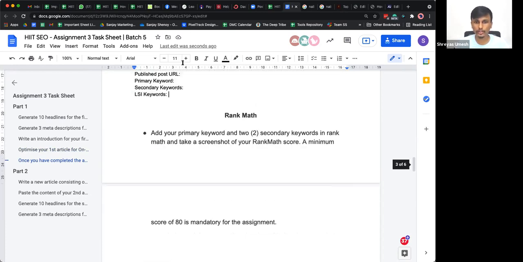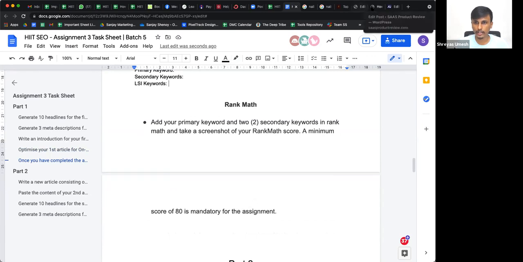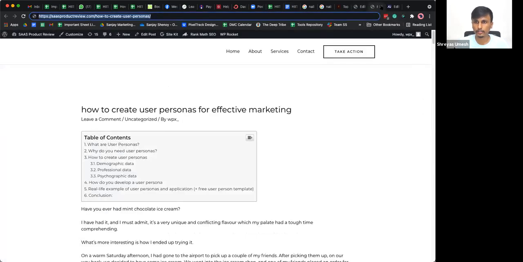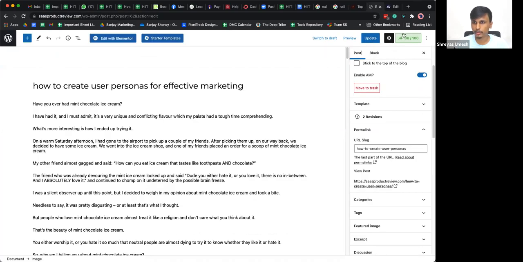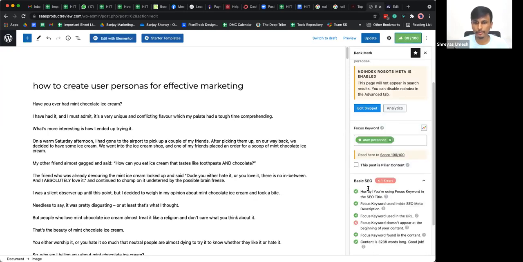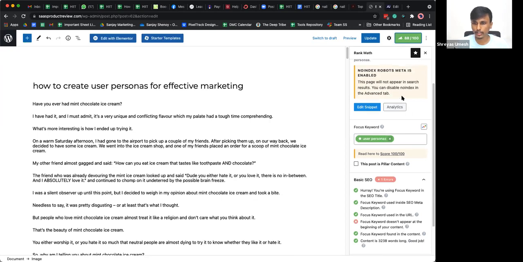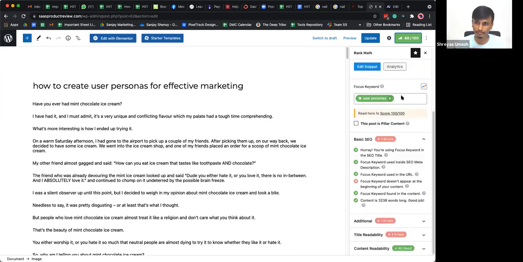Once you do all of those things, you can go back to Rank Math here, right? Once you install Rank Math, you will get this option called Rank Math here. Click on it and you should be able to drop in your focus keyword, which is your primary keyword again, as well as a couple of other keywords. Two secondary keywords are also allowed.